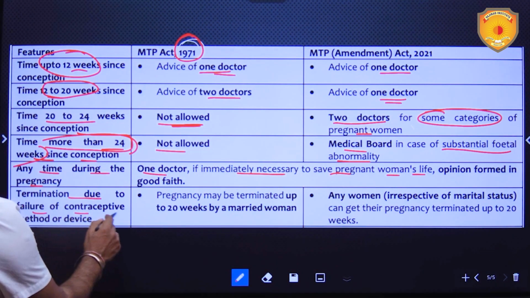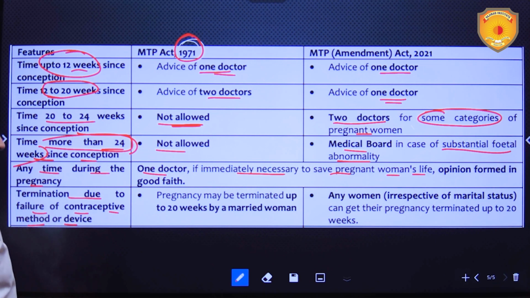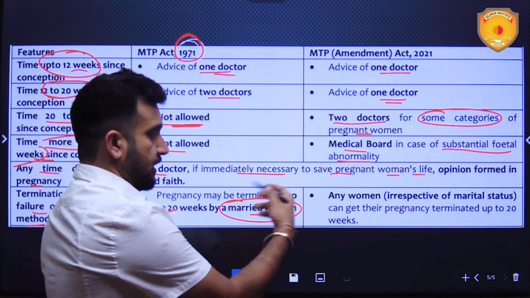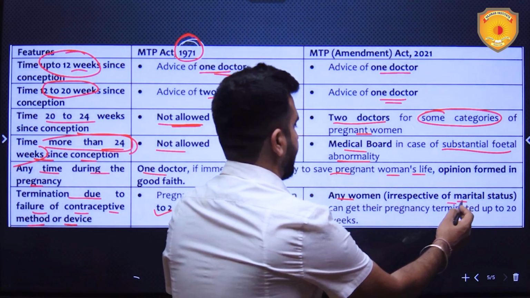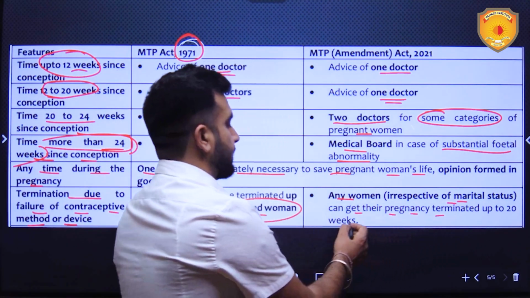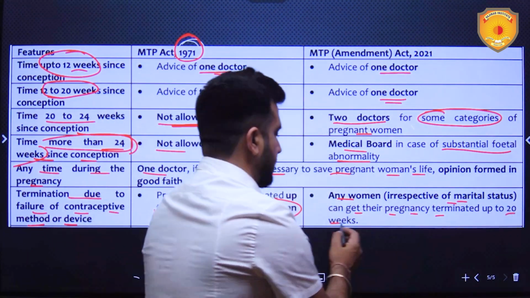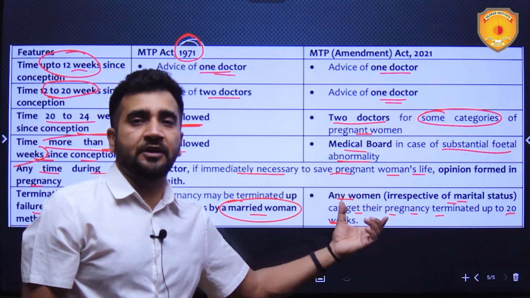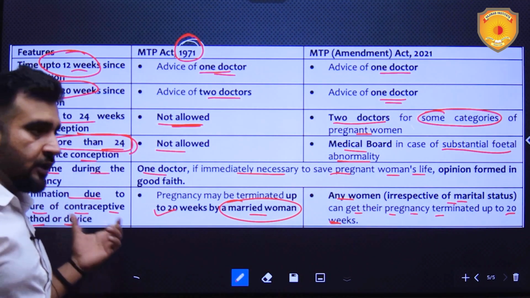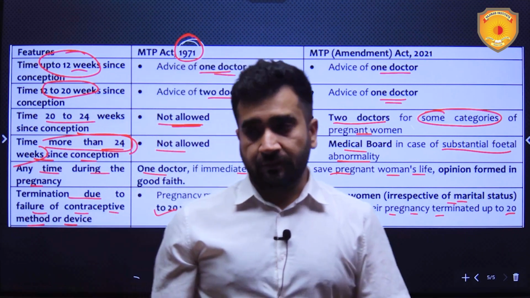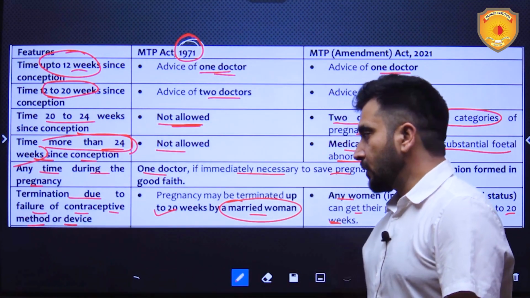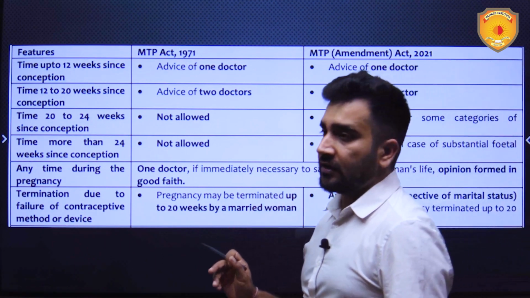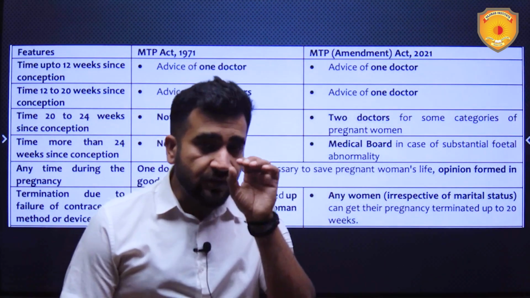Termination due to failure of contraceptive method or device. Pregnancy may be terminated up to 20 weeks by a married woman. But here, any woman, irrespective of marital status, can get their pregnancy terminated up to 20 weeks only. So a time limit is set. Up to 20 weeks you can get your pregnancy terminated if the pregnancy is proven to be due to failure of contraceptive methods. So this is basically the comparison, and this is what you need to understand with the present law.